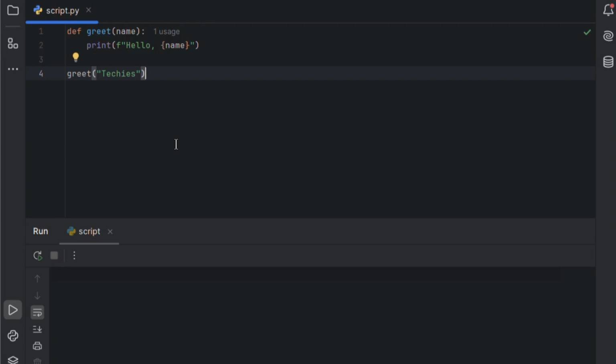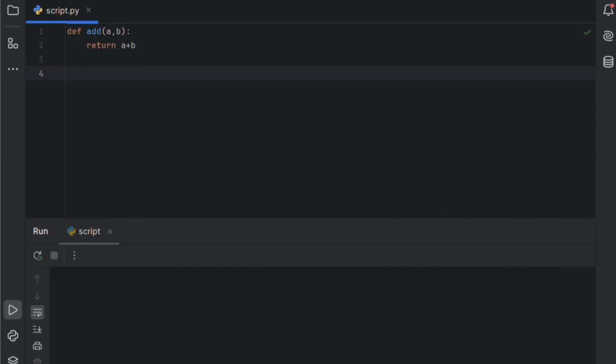Functions can also return values instead of just printing them. So, let's create a new function to add two numbers. We'll define it using def add(a, b), where a and b are the parameters. Inside the function block, we'll use the return statement to return their sum.